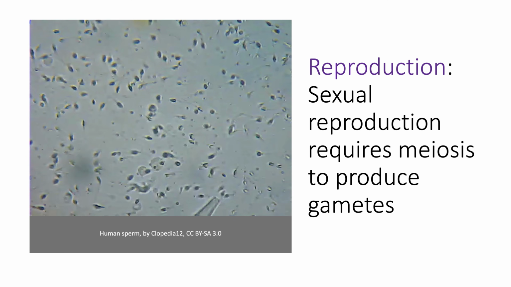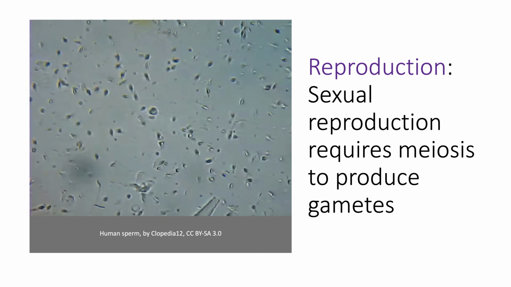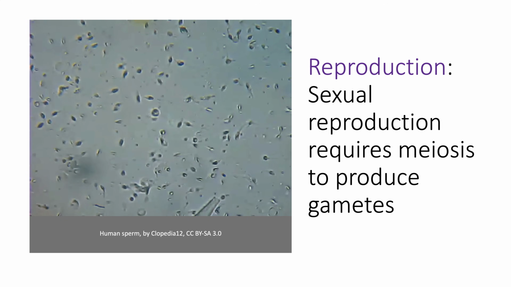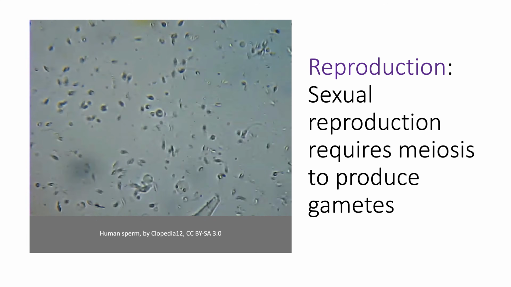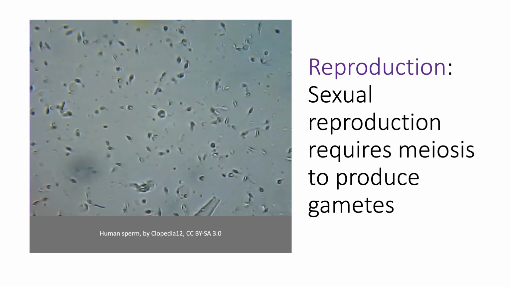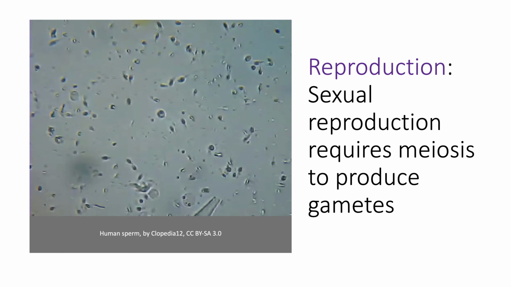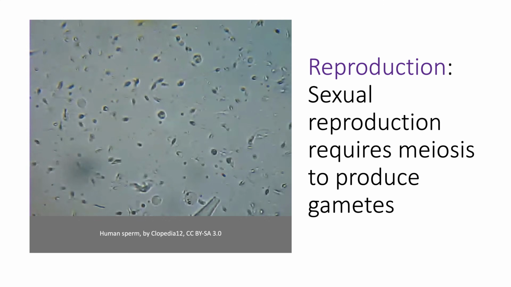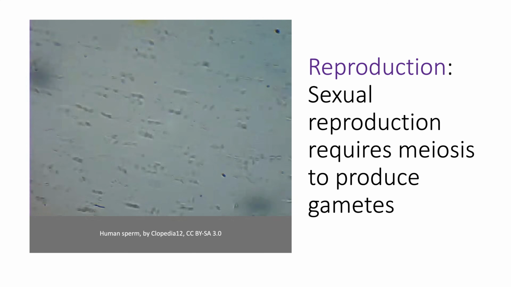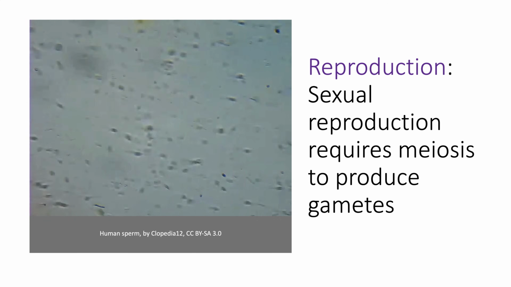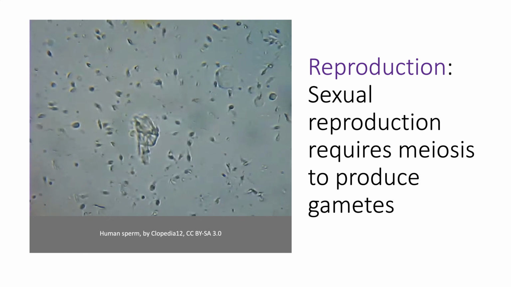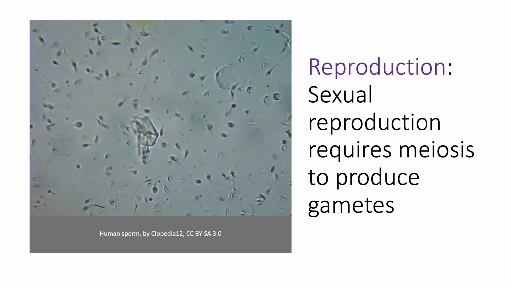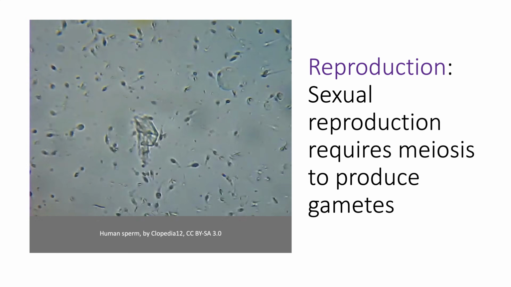The third type of cell division that takes place to facilitate reproduction is meiosis. This is a special type of cell division in which the genome is copied and the cell divides and then divides again, so that each daughter cell has half of the DNA of the original cell. This type of cell division is required to reproduce sexually. In humans, this process produces the gametes, the eggs and sperm cells. These can then get together in the process of fertilization to produce a new individual via sexual reproduction.